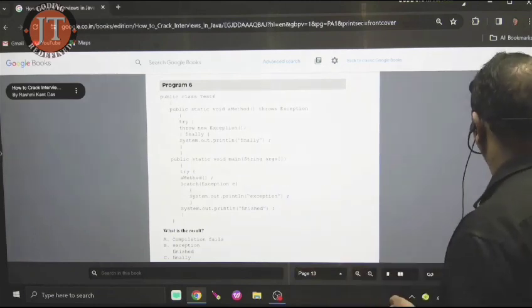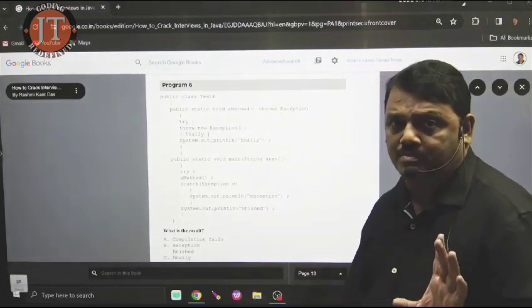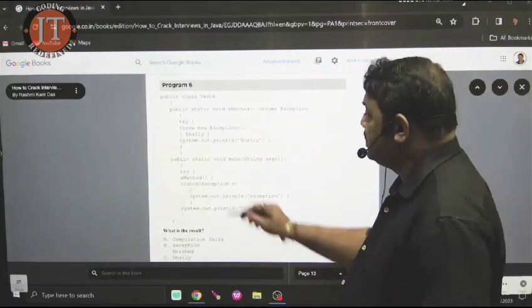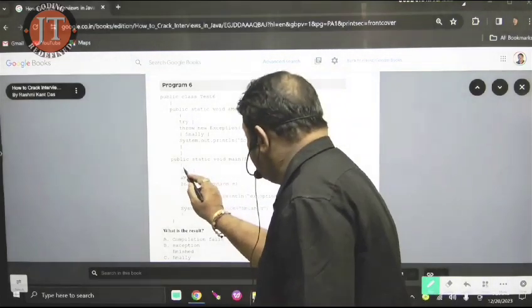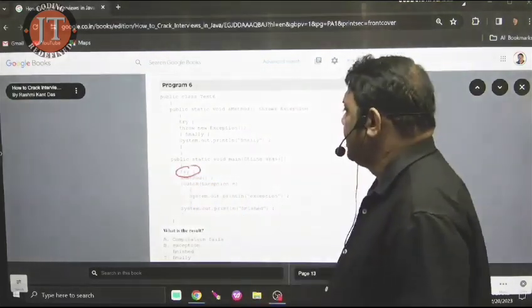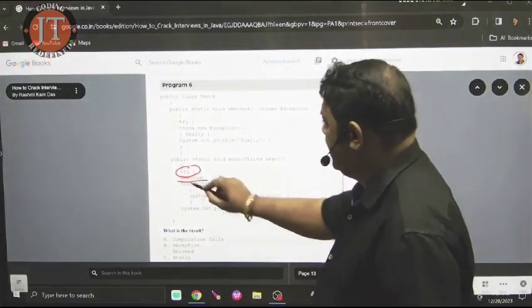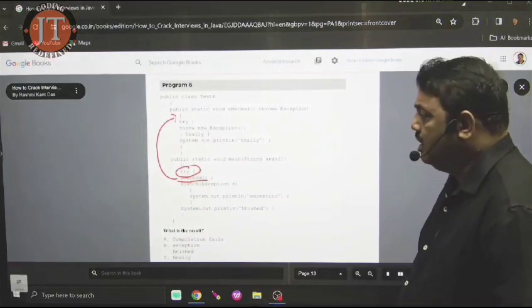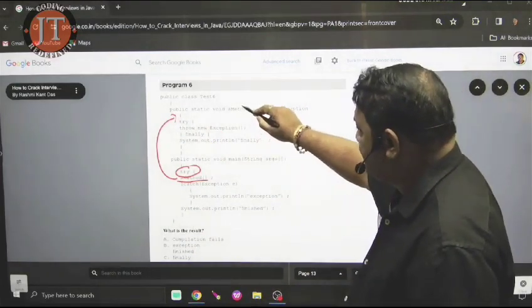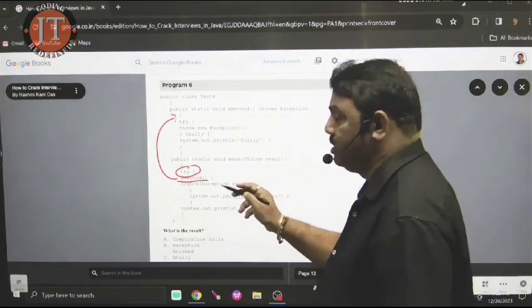Now check here what I can do. It is the concept of exception. You know that execution starts from which block? Main. I'm just using the try block, fine. I call a method. Have you defined a method? Yes, I'm defining a method, hit enter. Main is static, the method is static, so they call it directly, inside the try block.